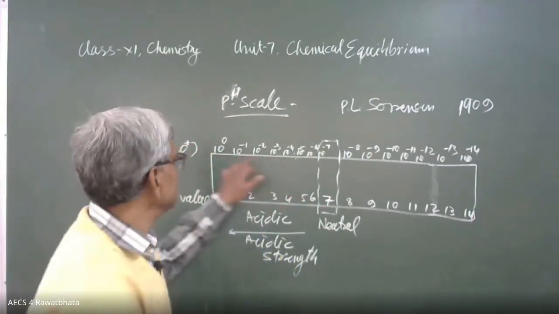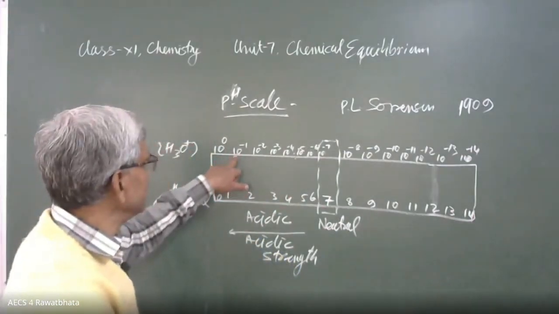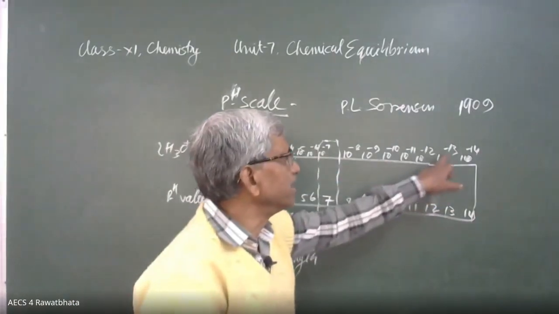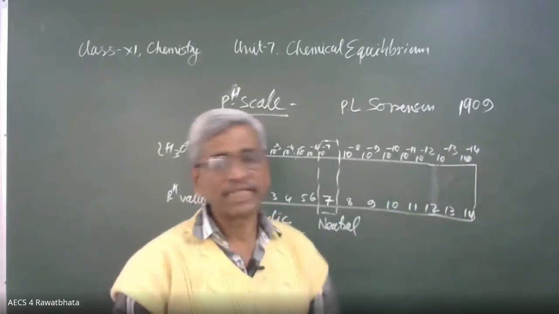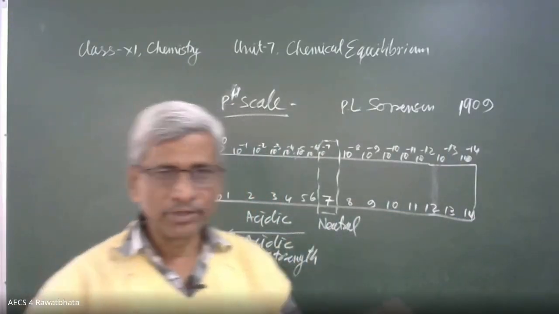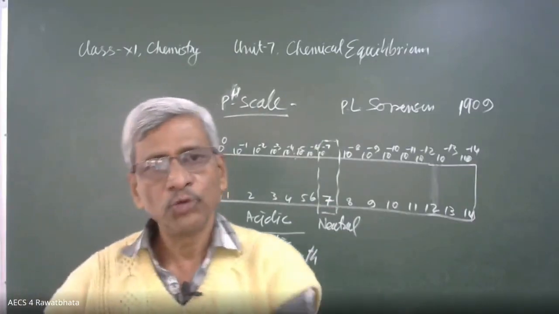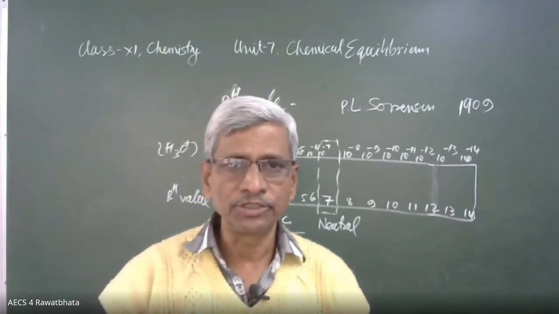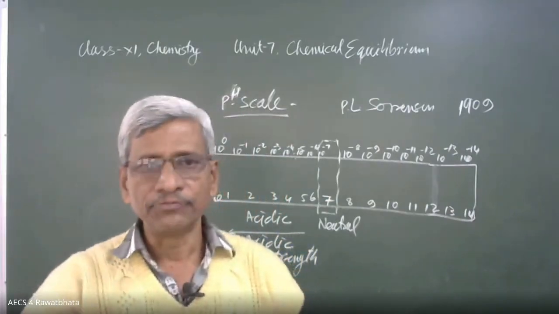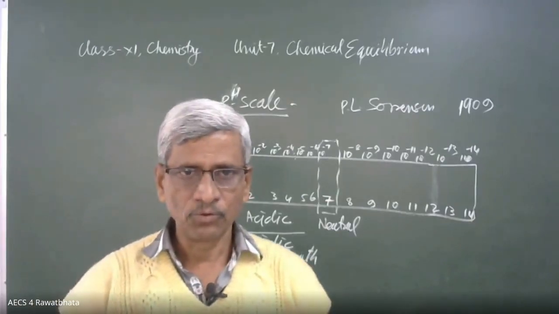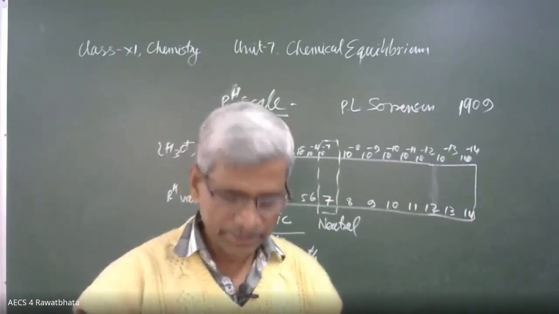If hydronium ion concentration is 10 raised to power minus 1, then hydroxide ion concentration will be 10 raised to power minus 13. In the same way, if H ion concentration is more, OH ion concentration will be less, and the product of these two ion concentrations in any solution is 1.0 into 10 raised to power minus 14. Okay, beta. So this is the pH scale.